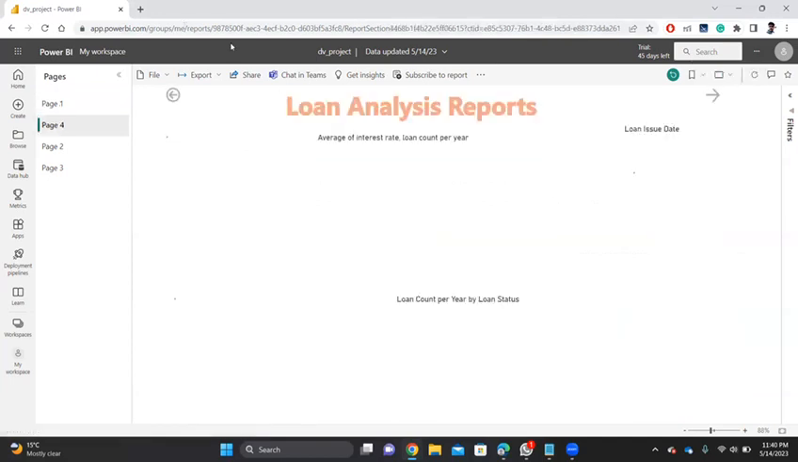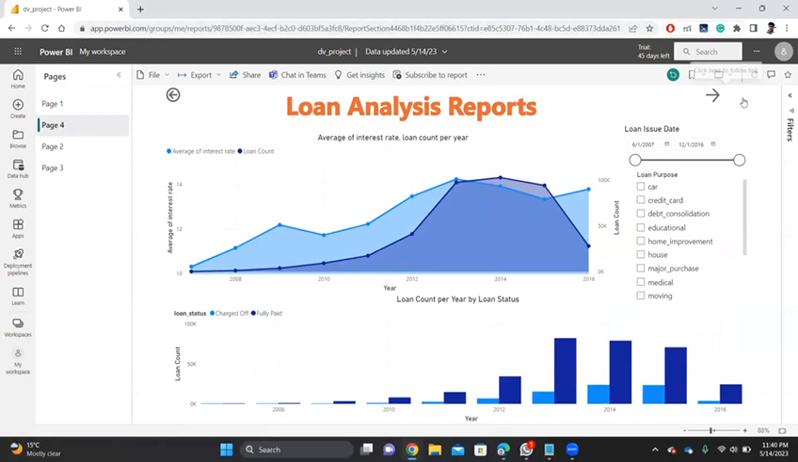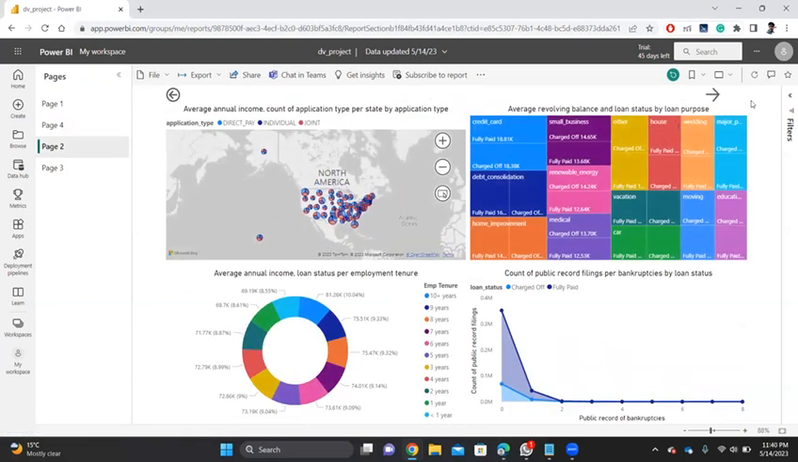If we navigate forward, we can find the insights on the loan analysis report, which is our core insight provider, spread across three reports with diverse visualizations, some of which we'll discuss here. In the area graph, you can find average interest rate and count per year. The slicers provide additional aid in understanding individual information. The heat map in this report showcases average revolving balance and loan status by loan purpose, helping users understand different outputs for different loan purposes.